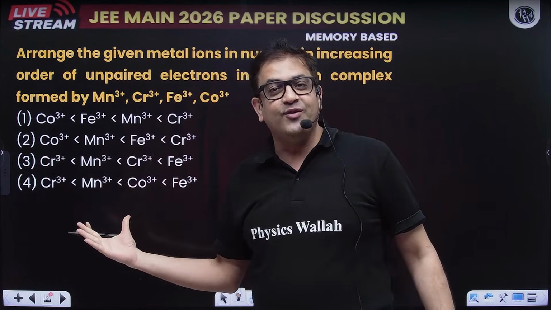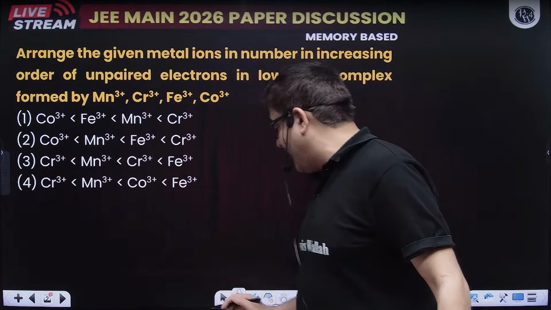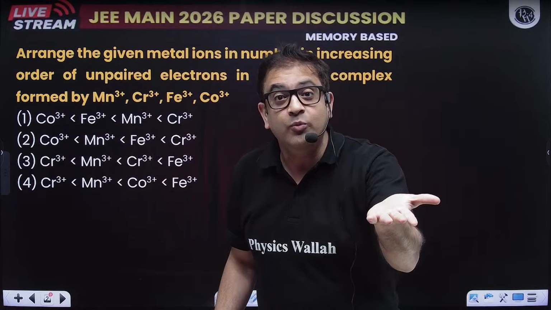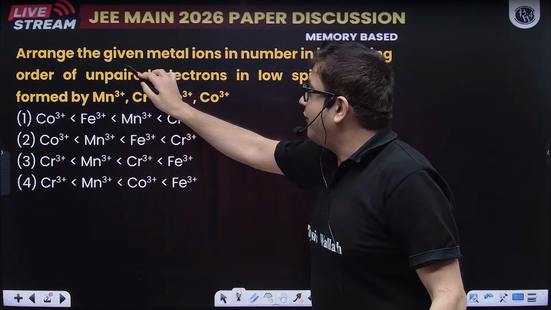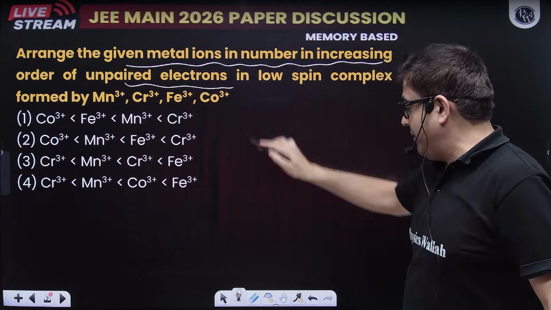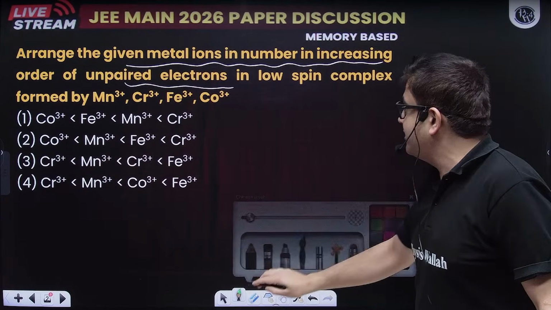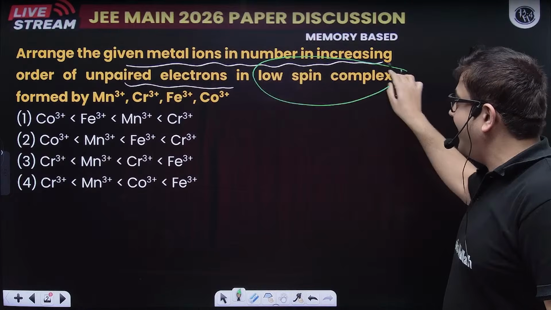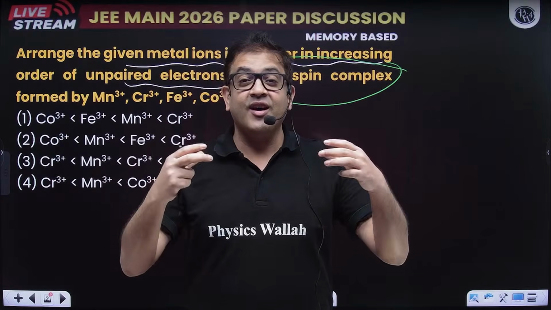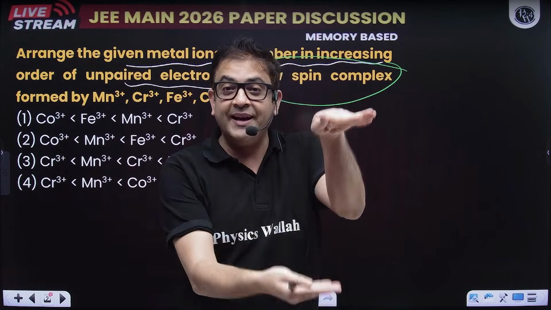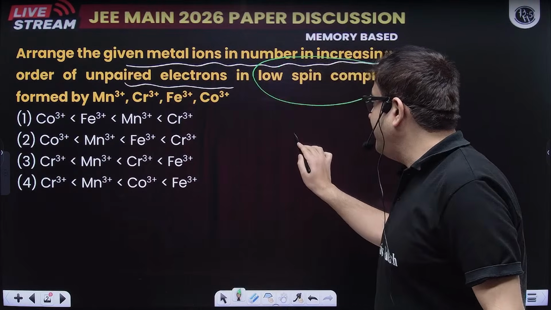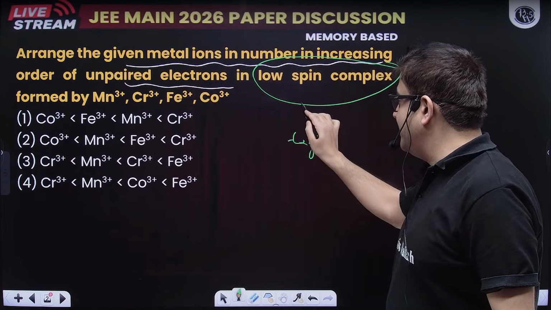The first question of inorganic, the same question which I have. In fact, the question is helping you. How? It is telling you to arrange these metal ions in increasing order of unpaired electrons, and the most important statement is they are already telling you that it is a low spin complex. So for octahedral species, what is the degeneracy splitting that we have? We have T2G and EG set.